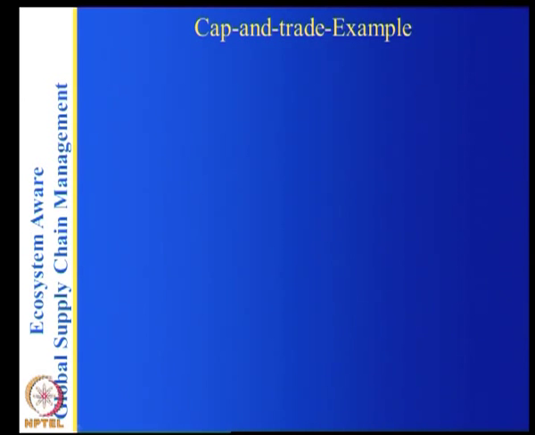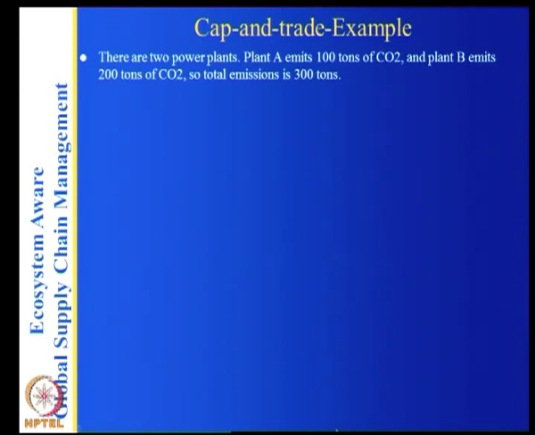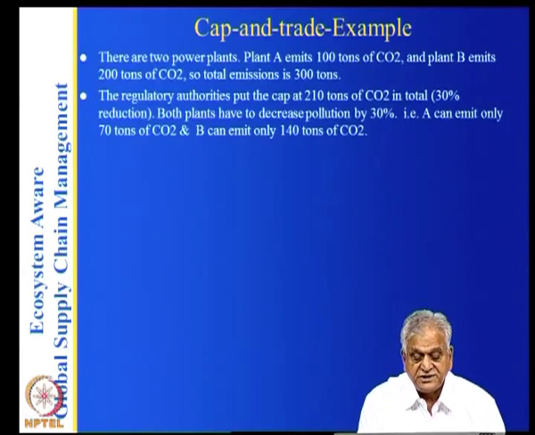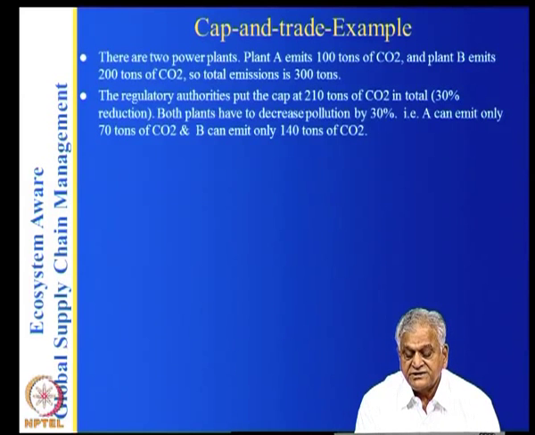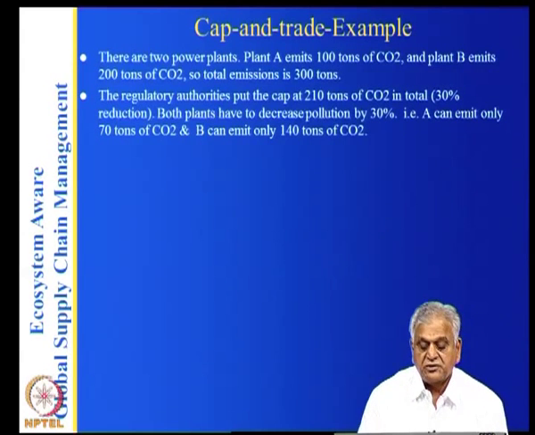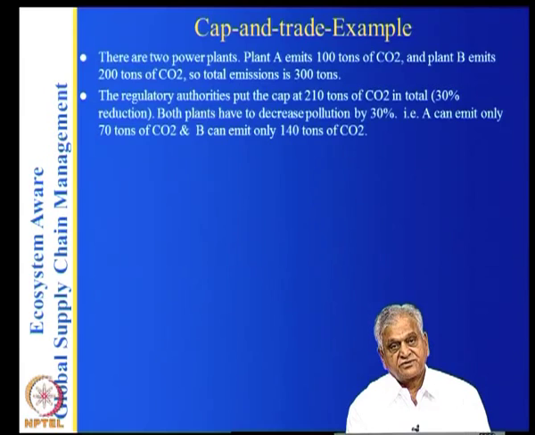If you look at an example, there are two power plants: power plant A emits 100 tons of CO2 and plant B emits 200 tons of CO2. So the total CO2 emission is 300 tons. Now the government steps in and puts a cap of 210 tons of CO2 in total, a 30% reduction. Both plants have to decrease pollution by 30%. A can emit only 70 tons of CO2 and B 140 tons of CO2.